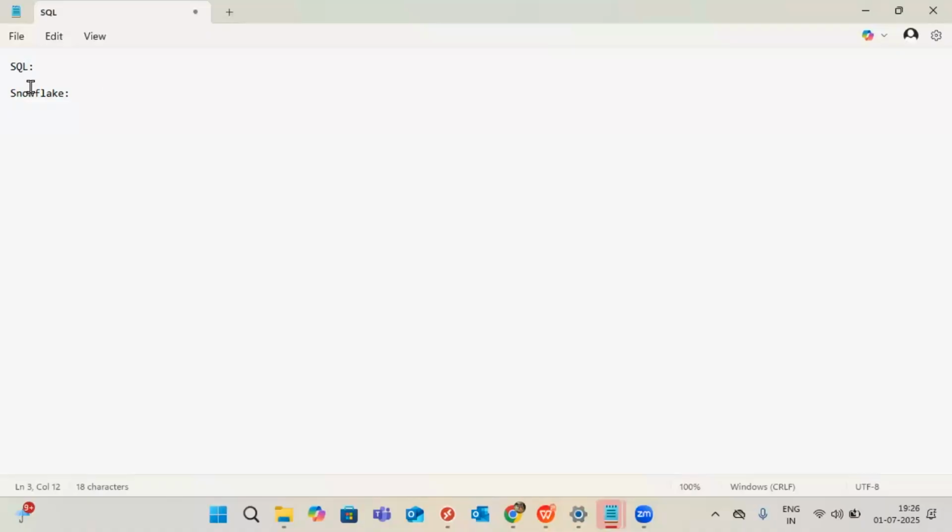So coming to Snowflake, for those who don't know what Snowflake actually is, you may know just the keyword. If you don't know it, let me explain that part also. Exactly, this is a cloud data warehouse.